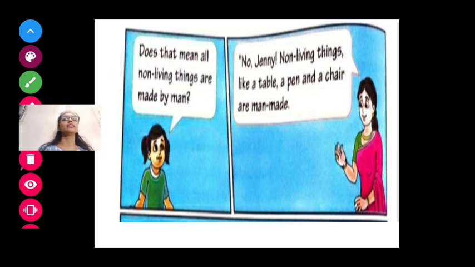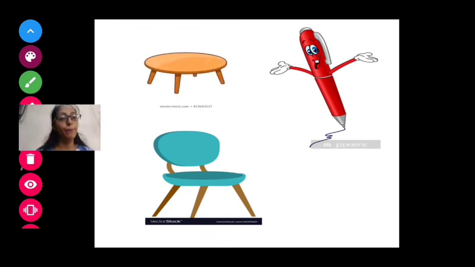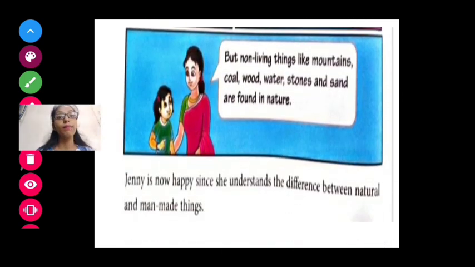Okay. Does that mean all the non-living things are made by man? Now Jenny is asking this question to her mother. Now what is the mother saying? "No, Jenny. Non-living things like a table, pen and chair are made by man. But all the non-living things are not made by man."